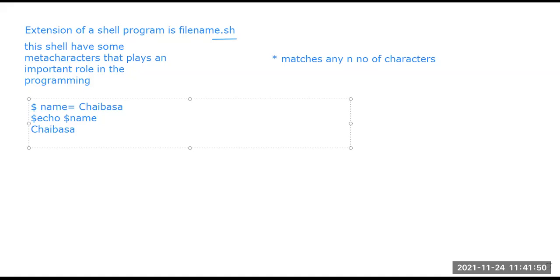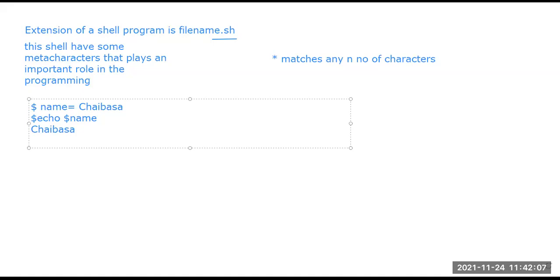But while trying to print out, while trying to get an output, for that we are writing echo. This echo is helping us to get an output. So echo dollar the variable name, and we are getting the output.